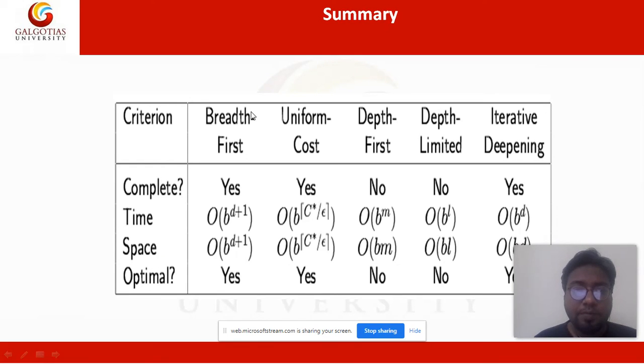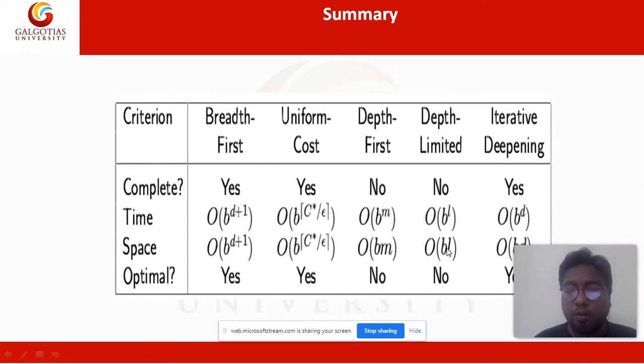The space complexity of BFS is order of B to the power D plus 1. B is the branching factor, D is depth. The space complexity of uniform cost search is order of B to the power C star plus epsilon divided by epsilon, which is cost divided by epsilon. The space complexity of depth first search is order of B to the power M. B is the branching factor, M is the max depth.